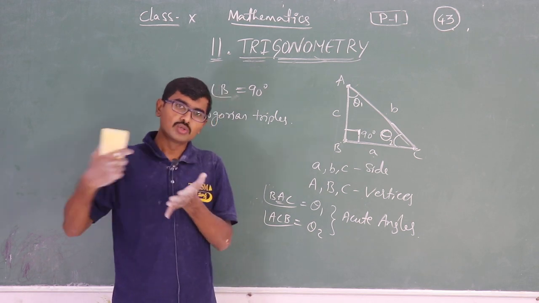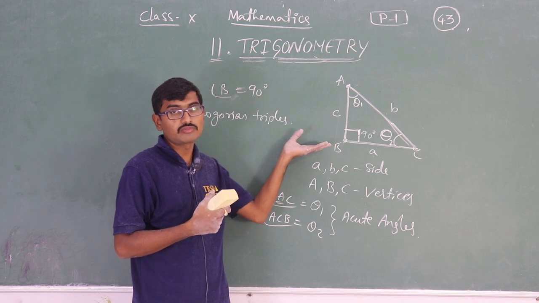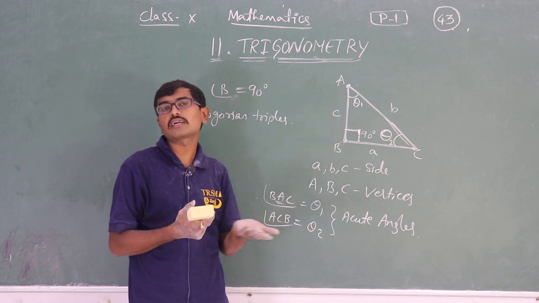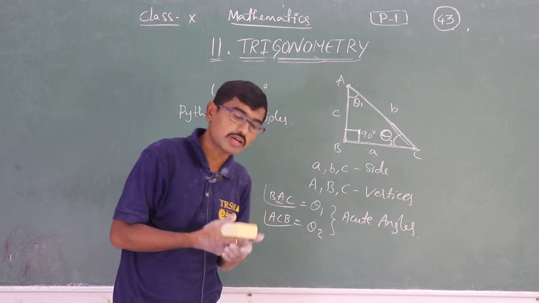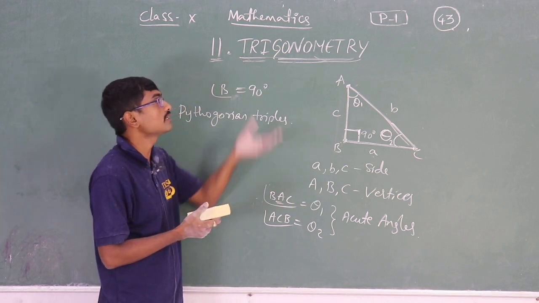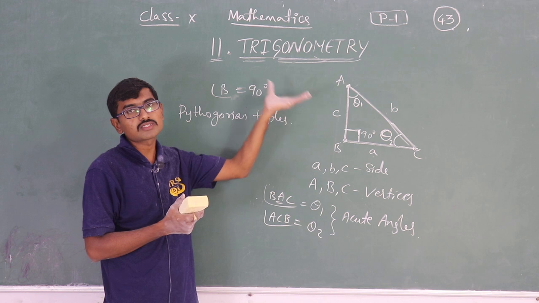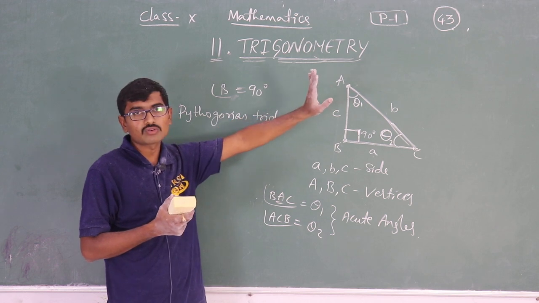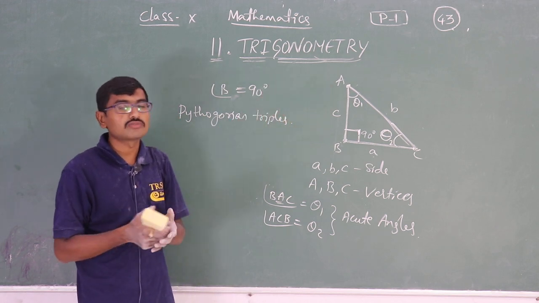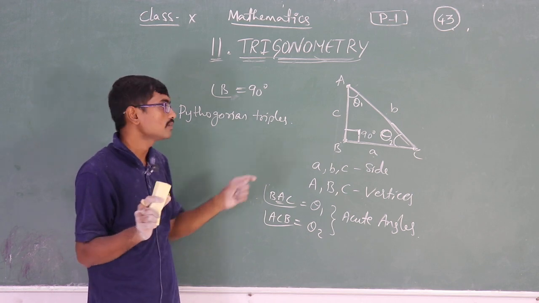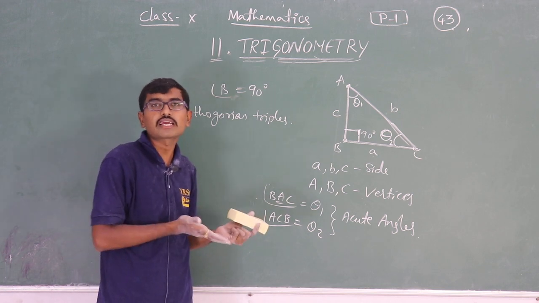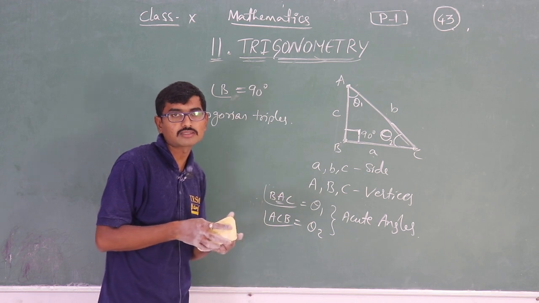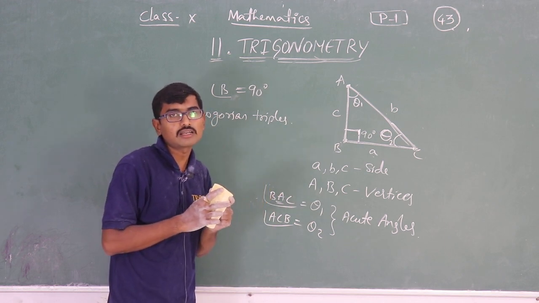For that we have to do it practically. But for right angle triangles we can do it theoretically also. If we know only one side or one angle, we can find the other measures very easily. Because of that reason, in trigonometry, in maximum cases we are using the right angle triangle only. 99.99% we are using the right angle triangle only. Totally 100%, actually. Why? Because each and every triangle can be converted into a right angle triangle. Am I right? As I told you previously when I started the class, isn't it? So maximum we are using the right angle triangle only.